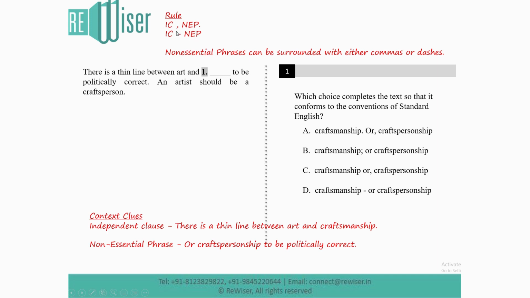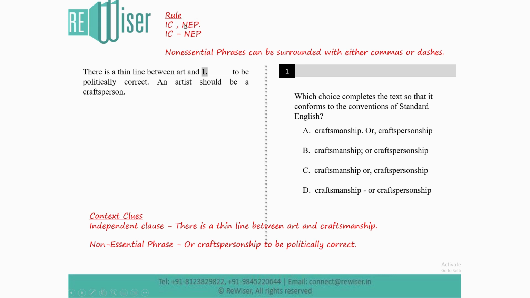Any one of these two would be correct. So now let's look at the options. You're going to see which option is close to what we have. Either an independent clause, comma, non-essential phrase, we'll go with that, or an independent clause, dash, non-essential phrase, we'll go with that.